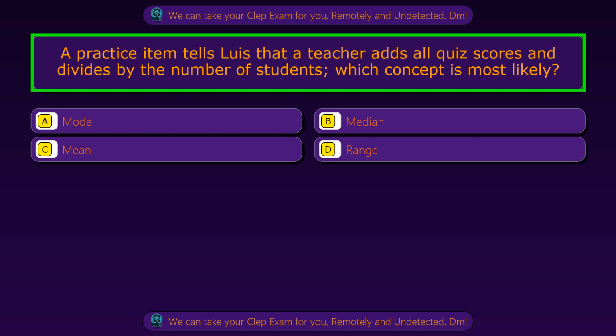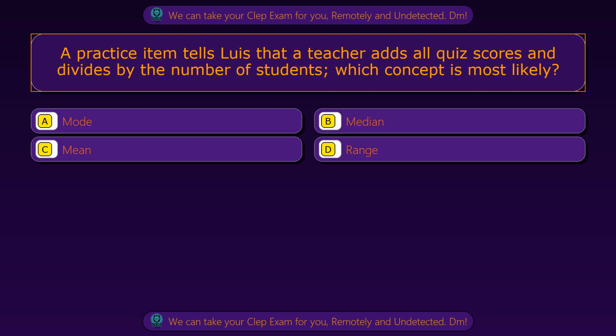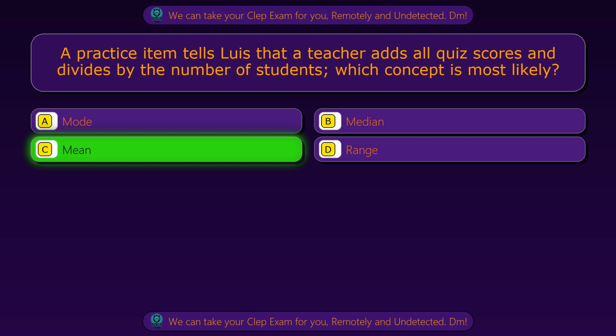Question 93. A practice item tells Luis that a teacher adds all quiz scores and divides by the number of students. Which concept is most likely? Option A, mode. Option B, median. Option C, mean. Option D, range. The correct answer is option C, mean.